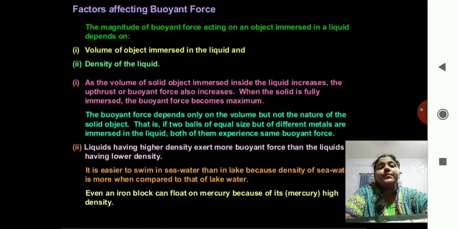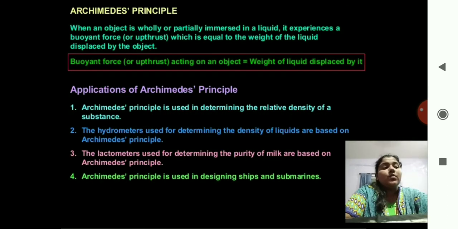So here we have covered pressure, thrust, upthrust, and we have also seen the concept of buoyancy, buoyant force and the factors affecting it. In the next video, we are going to see what the Archimedes principle is, and this is a very important topic, very applicable to what we see in our day-to-day life.